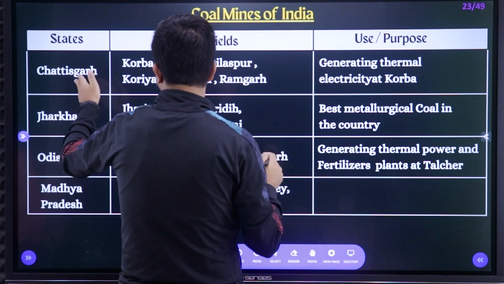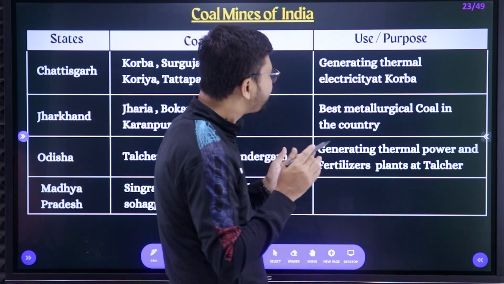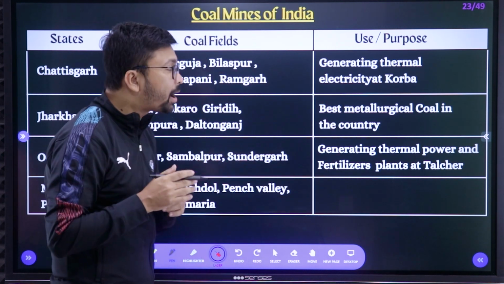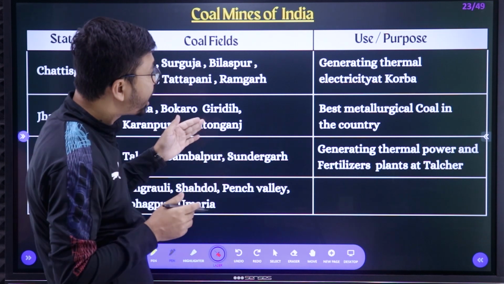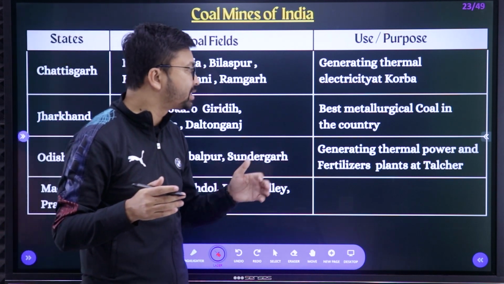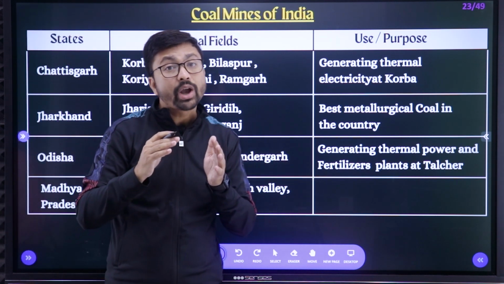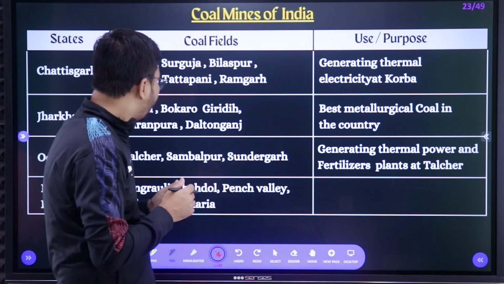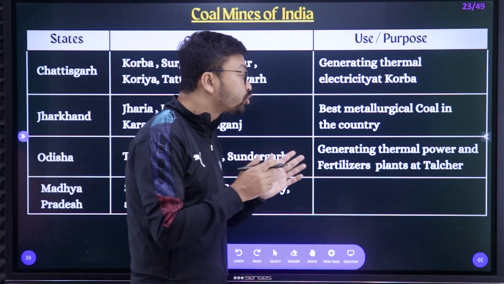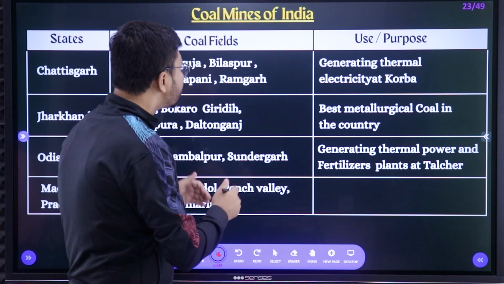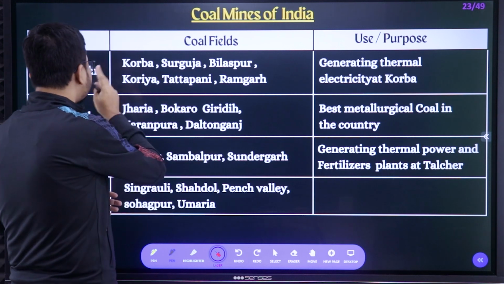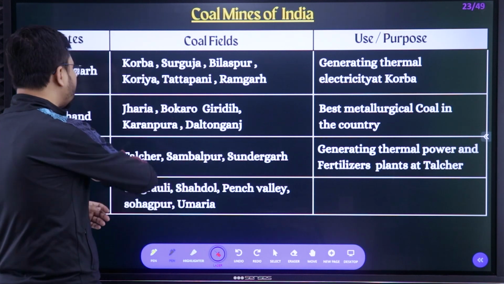Now what are the uses? The Chhattisgarh coal is mainly sent to the thermal electricity plant in Korba. We are sending it to the Korba power plant, right? Next, Jharkhand has the best metallurgical coal in the country, so it can produce a huge amount of heat and energy. We mainly use it for the iron and steel industry, right? Next, Odisha: generating thermal power and fertilizer plants at Talcher. So we are sending that coal to Talcher basically. Those are the uses state wise, and those are the coalfields state wise. So you need to focus on those things, especially for MCQs.